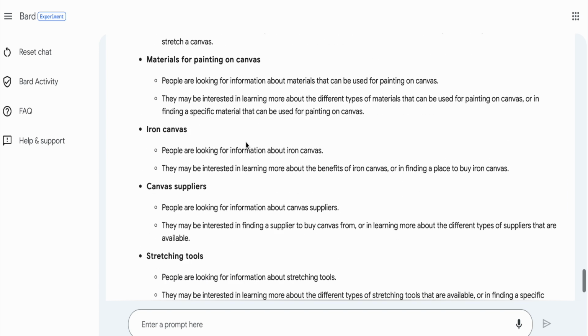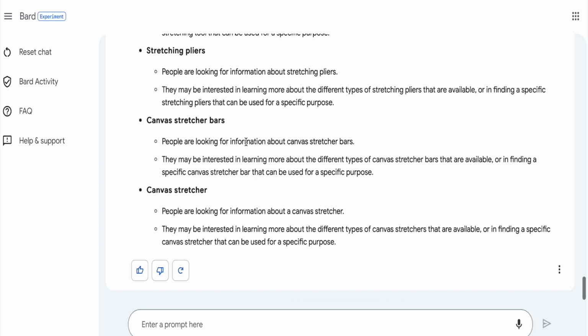So again, it has done a pretty okay job, but it's not perfect, and it's not very descriptive. It's not the way that SEMrush will provide you with that information. It'll just tell you if it's informational or commercial or buyer intent. So you have to read the entire thing to understand. But again, for something that's available for free, we're getting some insight into how Google is looking at this text.